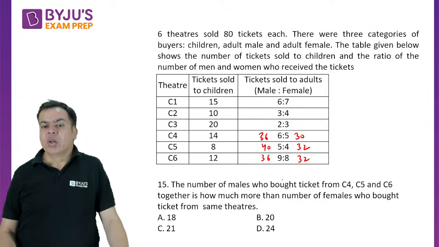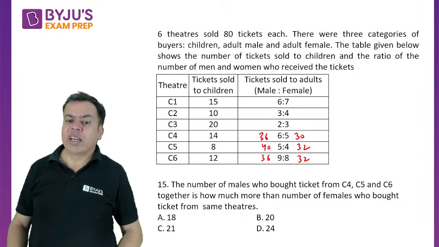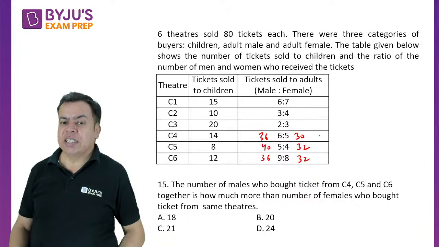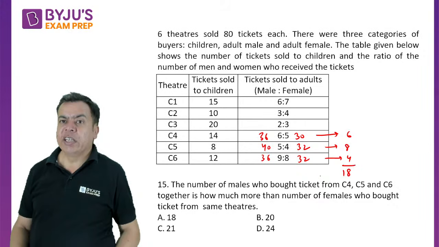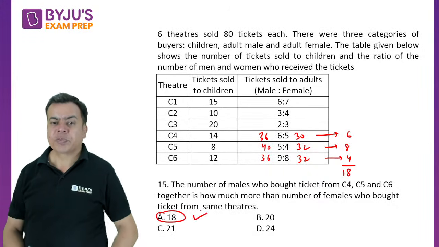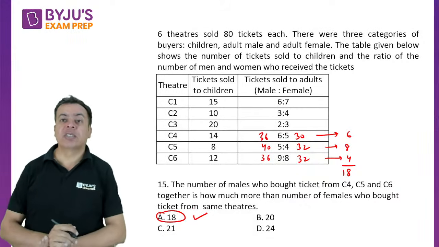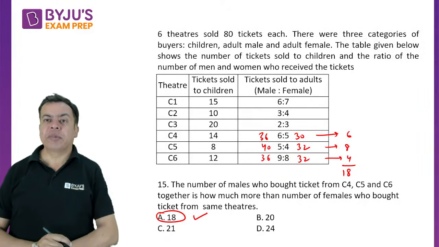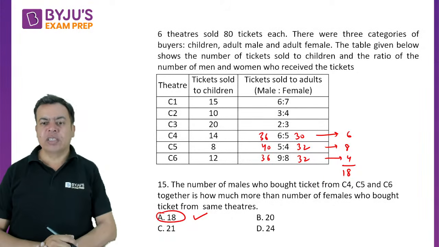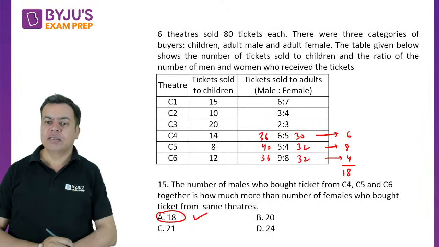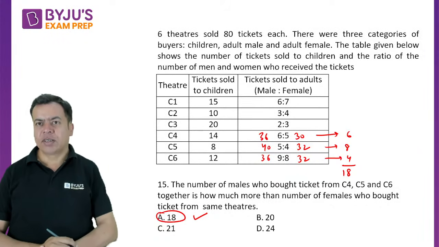Now, because he's talking about the difference, just take the difference. Here the difference is 6, here the difference is 8, here the difference is 4. So 18 is the difference, because he's not talking about the percentage here. He's talking about the absolute value, and we have already written all the values. You can just take the difference and add the difference.